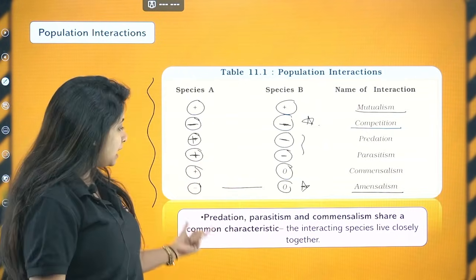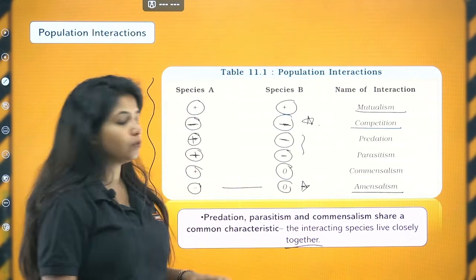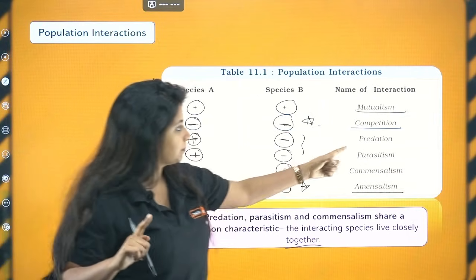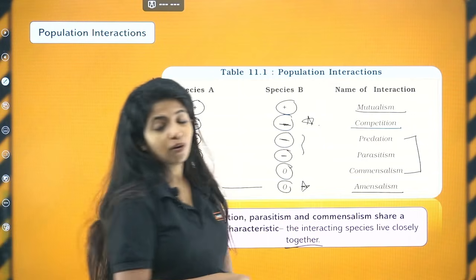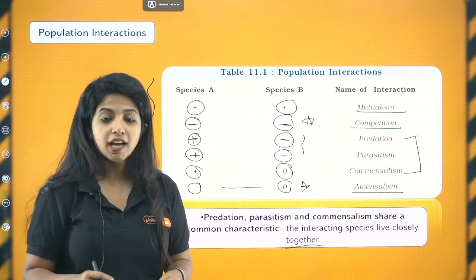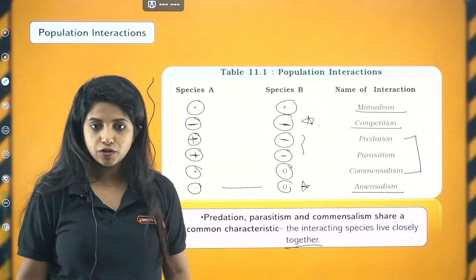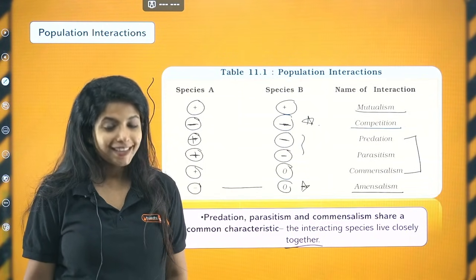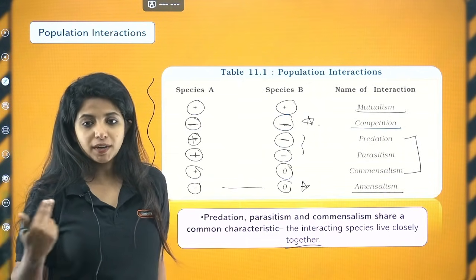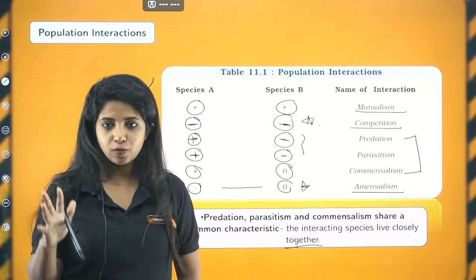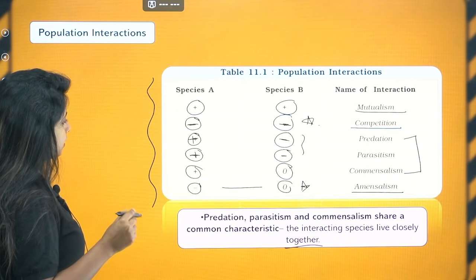Now, predation, parasitism and commensalism share a common characteristic: the interacting species live very closely to each other. So please remember, in predation, parasitism and commensalism, they have a common character, and that is that the interacting species are going to stay close to each other. Then only will they be able to do these population interactions. Did you understand it? Very important. The interacting species are going to live close by.